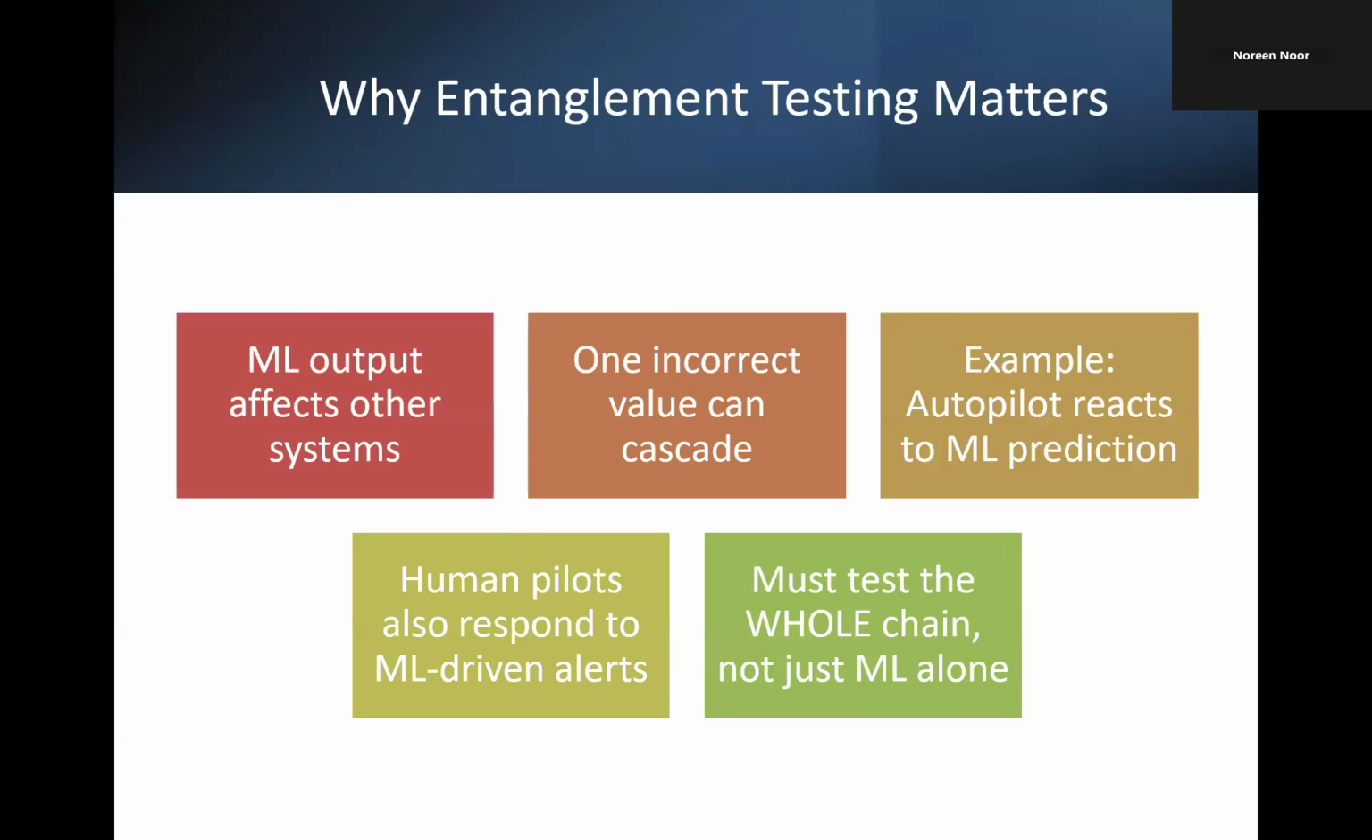Next, we have entanglement testing. And why entanglement testing matters, these 5 boxes actually show how different aircraft subsystems depend on each other. A wrong prediction from a machine learning model doesn't stay isolated. It can influence autopilot behavior, flight controls, and pilot decisions. So, this chain reaction is what we call entanglement. So, validation must include not only the machine learning model, but also how its output affects everything else.